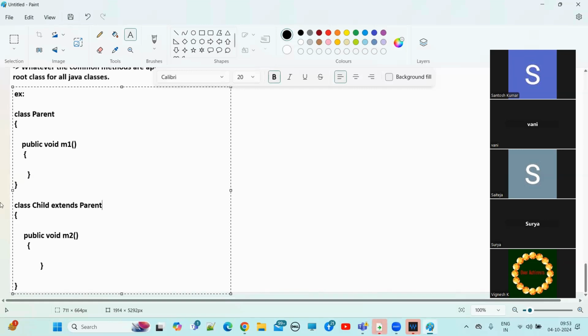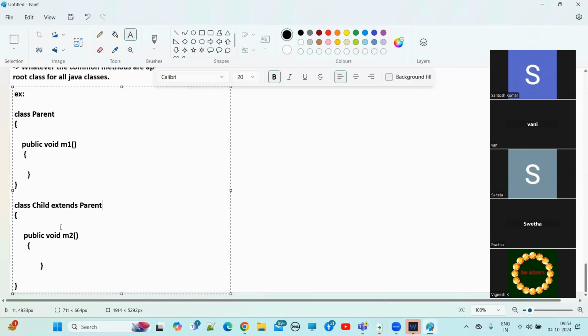So now whatever the parent has, the child can get automatically. So already we are maintaining one relationship: what the parent has by default, the child will get. In this example, the parent class has one behavior, the M1 method, public void M1 method. So now the child class automatically will acquire this M1 method. So the child class also has the M1 method now.